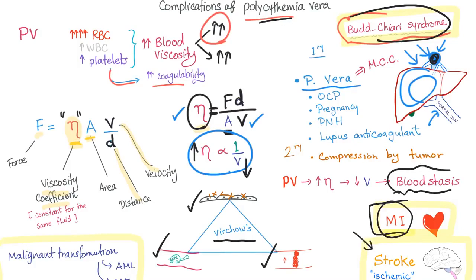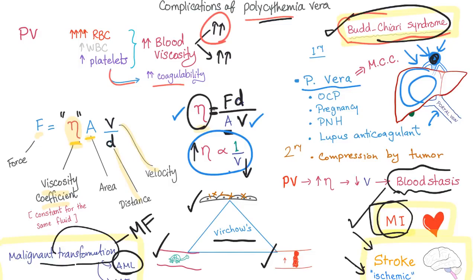Do this thrombus in a coronary artery and you'll end up with a myocardial infarction. This thrombus, if it occurs in the brain, will lead to a stroke. Is it an ischemic stroke or a hemorrhagic stroke? The answer is ischemic stroke. It's a thrombus, baby. Another complication of polycythemia vera is malignant transformation. I've told you they can convert to each other. So polycythemia vera can convert into acute myeloid leukemia, and it can convert into myelofibrosis. So complications: Budd-Chiari, myocardial infarction, stroke, malignant transformation.